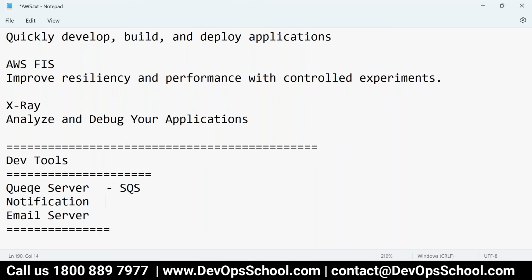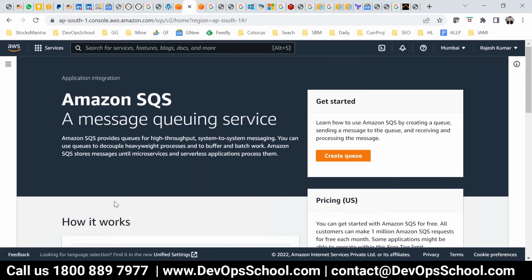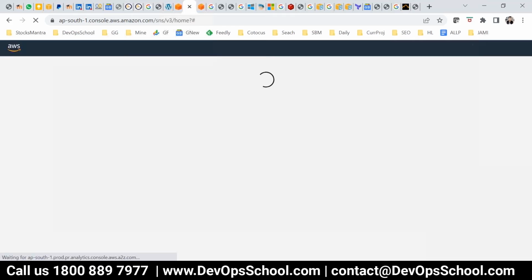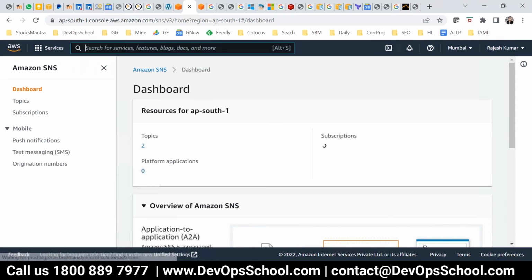If you want to send a notification, notification means what? Nowadays everywhere there is a notification, right? You have email notifications, in-app notifications, some browser notifications and all. If you subscribe to some group, you get notifications, email and all. So all these things, where do you get them? We call it SNS. Here it is, Simple Notification Service. So you can subscribe to it and just pay for it.